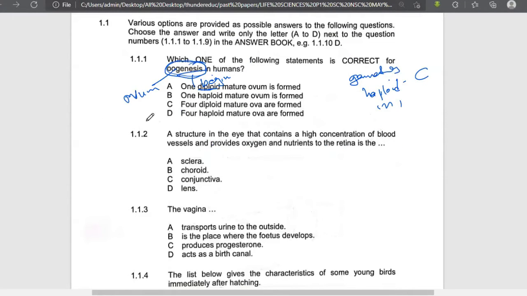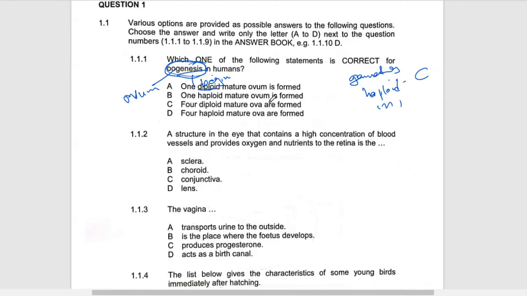So when we go back here, we see that one haploid mature ovum is formed, which is correct.